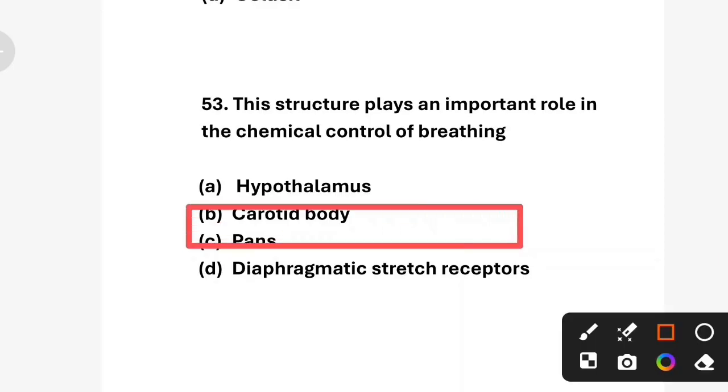Carotid body is a small cluster of chemoreceptors located in the carotid arteries that detect changes in blood oxygen, carbon dioxide, and pH level. It helps regulate breathing rate by sending signals to the brain.